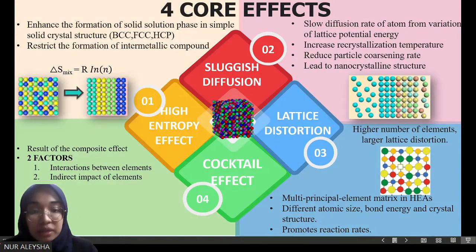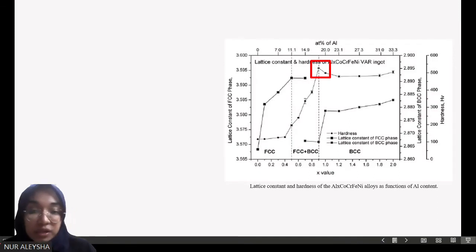For example, this figure shows the variation of crystal structure from FCC, mixed FCC and BCC, to BCC, with the increasing composition of aluminium. So here we can see the maximum hardness is at 0.9. Why is it not at 15 or 20%? Because if we think by logic, the higher the percentage of aluminium, the harder the object will be, right? But unfortunately, this case is different because the interface area between FCC and BCC phases actually increases.